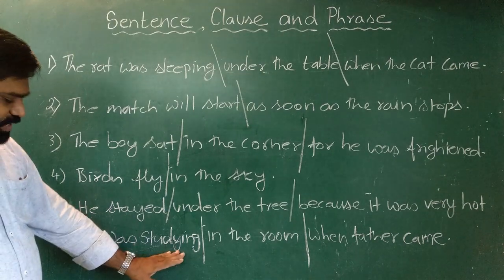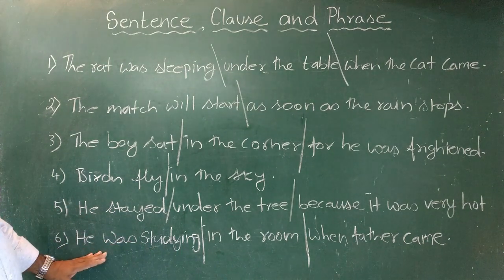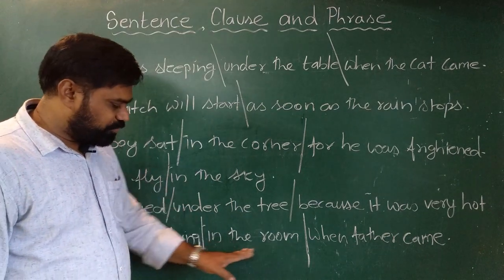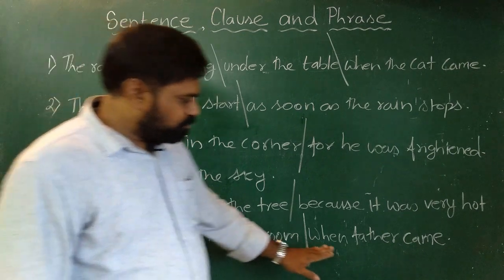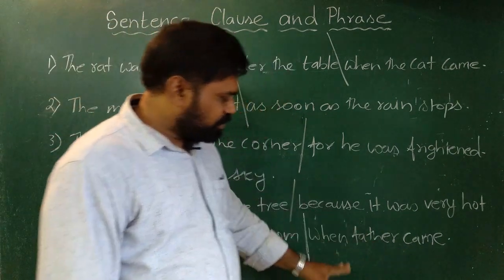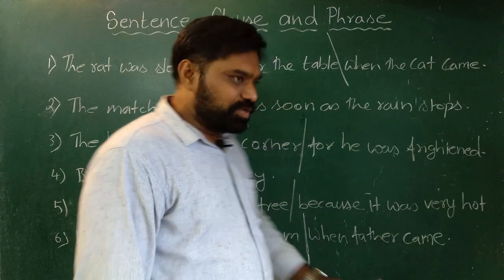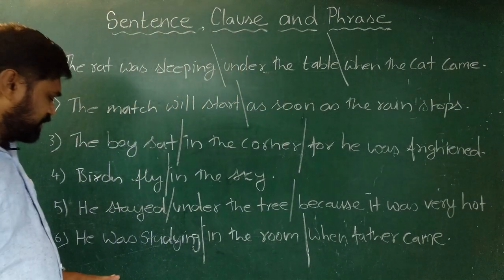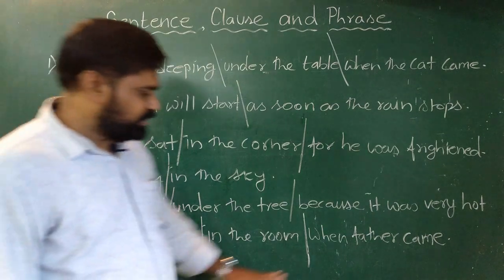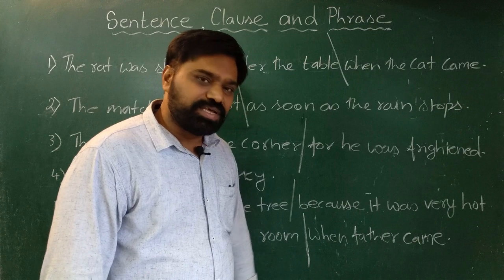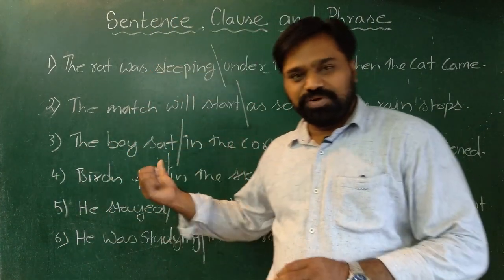He was studying: we have a subject, we have a predicate. So this is a clause. In the room, here we don't have subject and no predicate. So this is a phrase. When father came, here we have subject, we have predicate. So even this is a clause. So when we try to understand, we find that he was studying is the main clause, whereas when father came is the subordinate clause. I hope all of you would have understood today's concept.